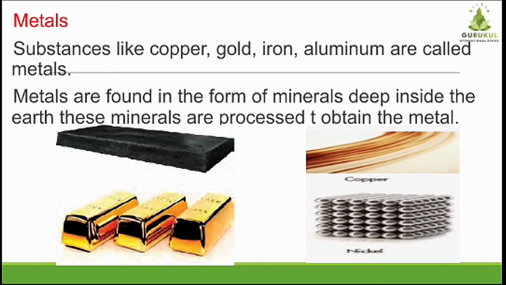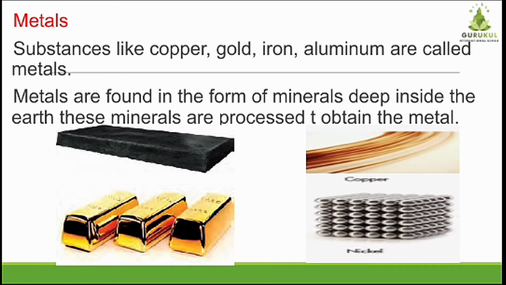Now students, here you can see some pictures. Now what are these things? These are the metals. Copper, nickel, aluminium are metals. Substances like copper, gold, iron, aluminium are called metals. Metals show some special characteristics or properties, and according to their properties they can be used for various purposes. Now, how are these metals found?